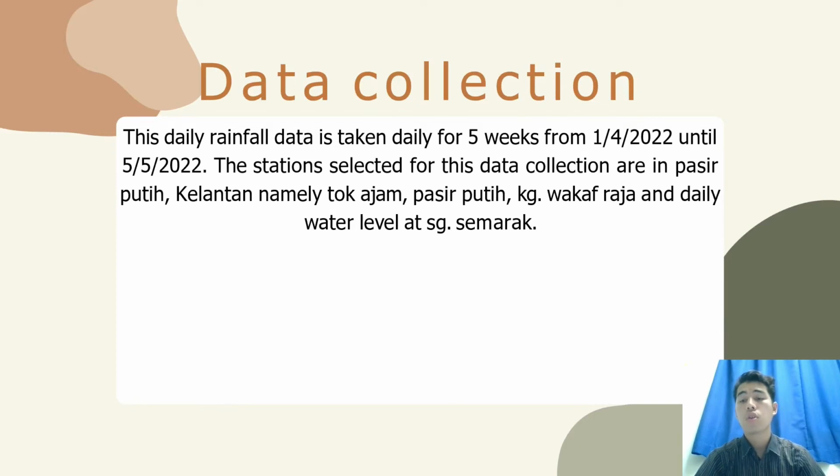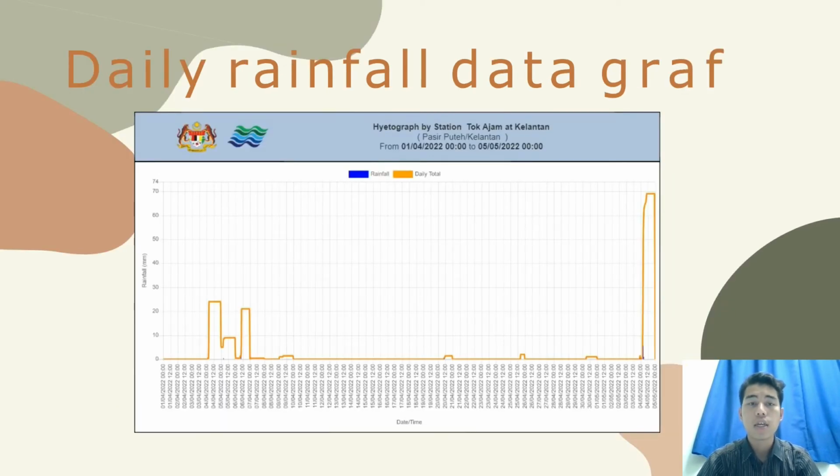Today I want to talk about the data collection that we did based on the website. This daily rainfall data is taken daily for 5 weeks, from 1 April 2022 until 5 May 2022. The stations selected for this data collection are in Pasir Putih, Kelantan. The names of the stations are Tok Ajam, Pasir Putih, Kampung Wakaf Raja, and the daily water level at Sungai Semarak.